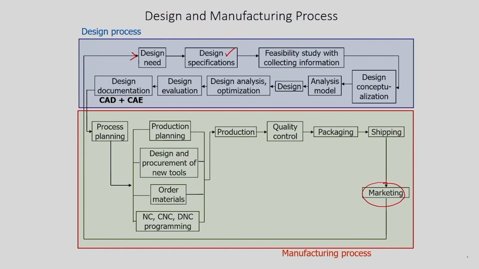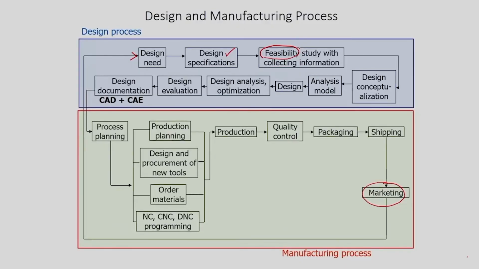Afterwards, these specifications will be studied in terms of their feasibility. For example, if the customer is asking to reduce the size of the component or the product, they want a lighter product. If you take the example of a smartphone, the customers want a lighter smartphone from that enterprise. So, the designer will see whether it is possible to reduce the size of the smartphone, or can we reduce the weight of the product.